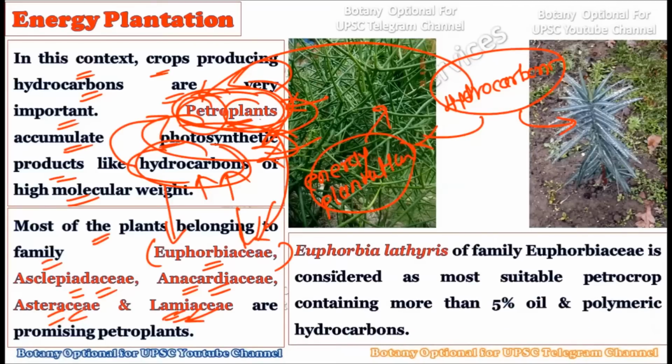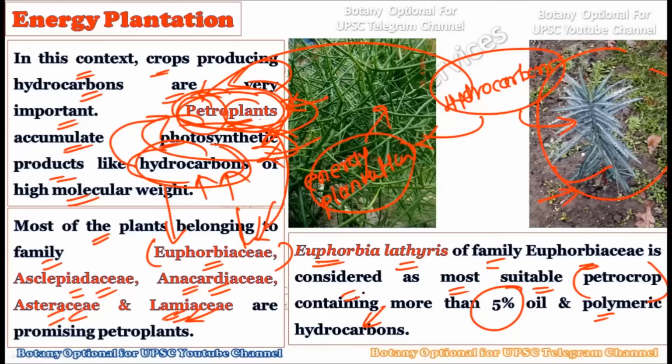Okay, now in that we can take the example of Euphorbia lathyris. This is the Euphorbia lathyris plant of the family Euphorbiaceae, and it is considered the most suitable petro crop. Okay, because this particular plant is able to produce 5% of oil and polymeric hydrocarbons, which is considered the highest within the plant kingdom.